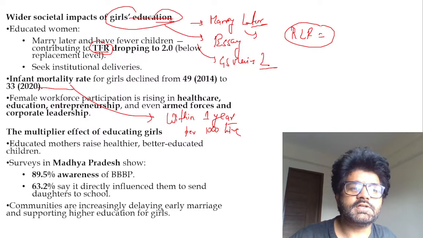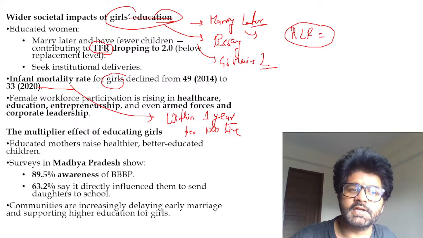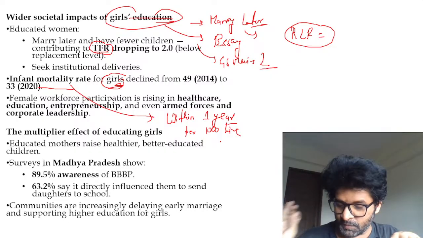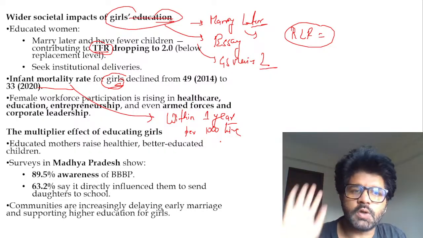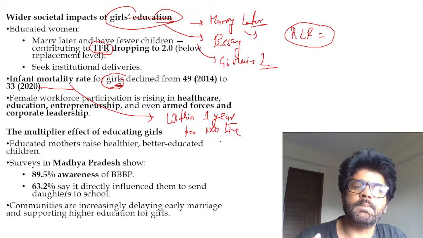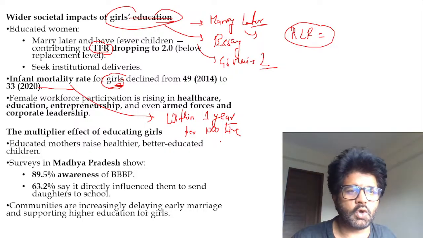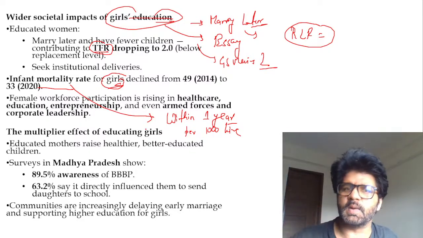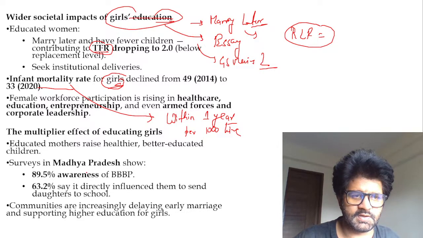But here, this is not only infant mortality for all, it is infant mortality for girls. So if they ask you a direct question explicitly on Beti Bachao Beti Padhao, these are the figures you will use to substantiate. If they ask you what the impacts of girls' education are, these are the points you will talk about. Infant mortality rates decline when a girl is educated, she marries later, she has fewer children, and all this stuff. Multiplier effect. You can see all these things.